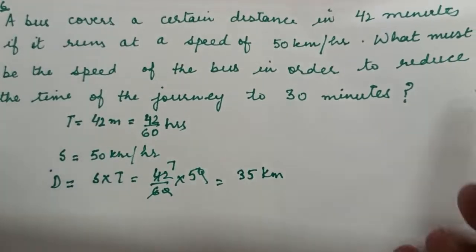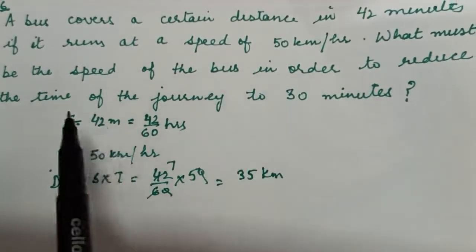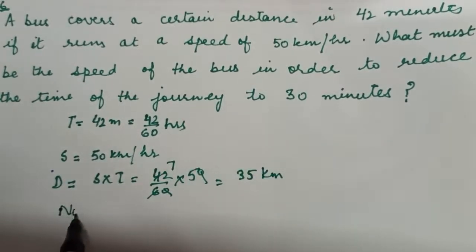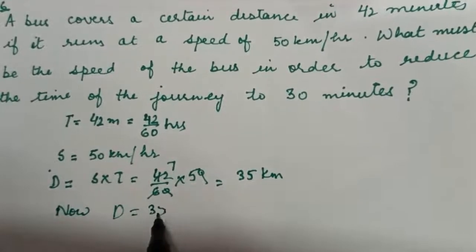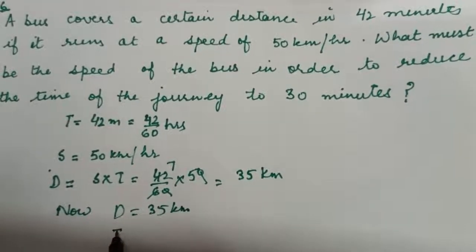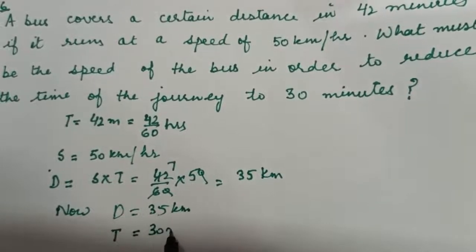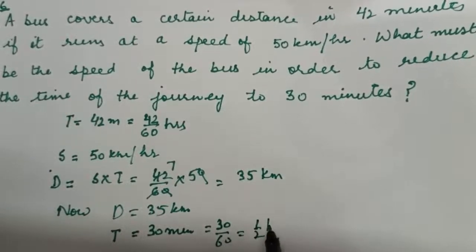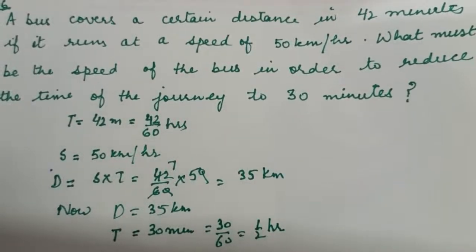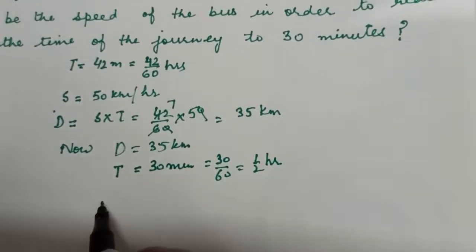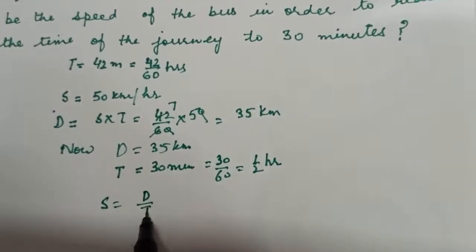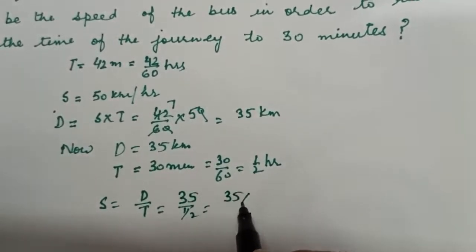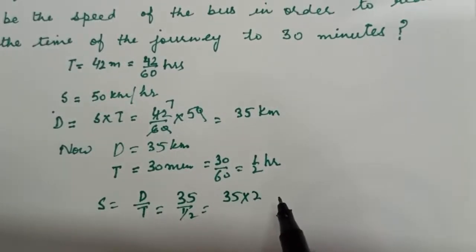Now the second part is: what must be the speed of the bus in order to reduce the time of journey to 30 minutes? Now the distance is equal to 35 kilometer and the new time is 30 minutes. 30 minutes again will be written as 30 on 60, which means 1 on 2 hour. Now we will find speed for it. Speed is equal to distance upon time. So 35 upon 1 on 2. So 35 into 2, since 1 upon 2 will reciprocate here as 2.